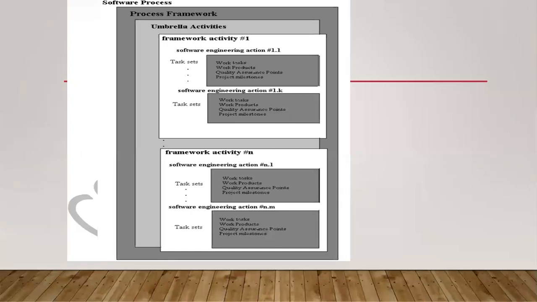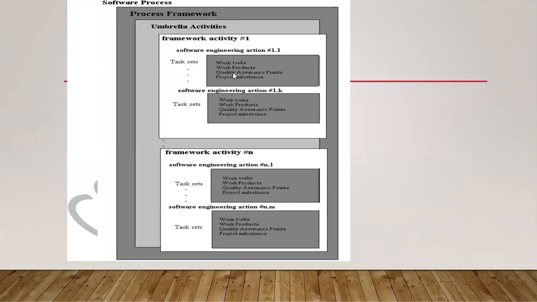Clear? Suppose we take framework activity 1. In that activity 1 we have task sets. So what are the tasks we are going to perform in a project? Those are work tasks. Second one is work products.